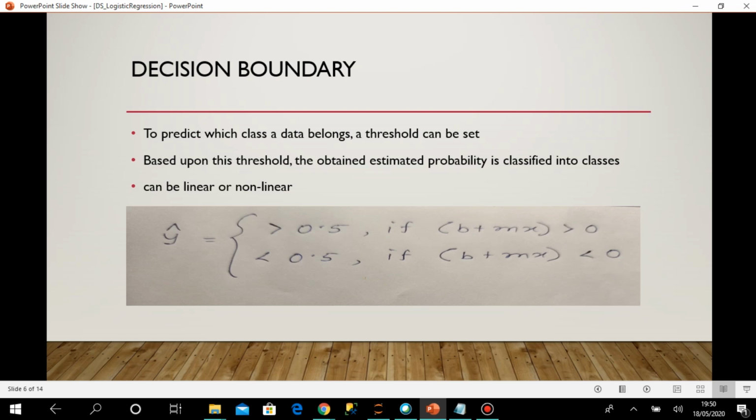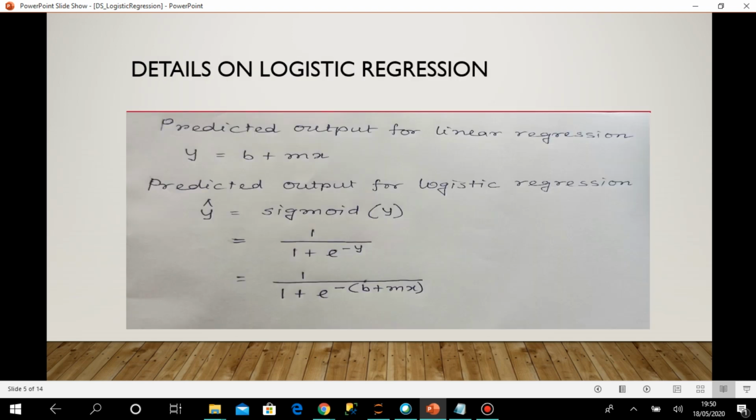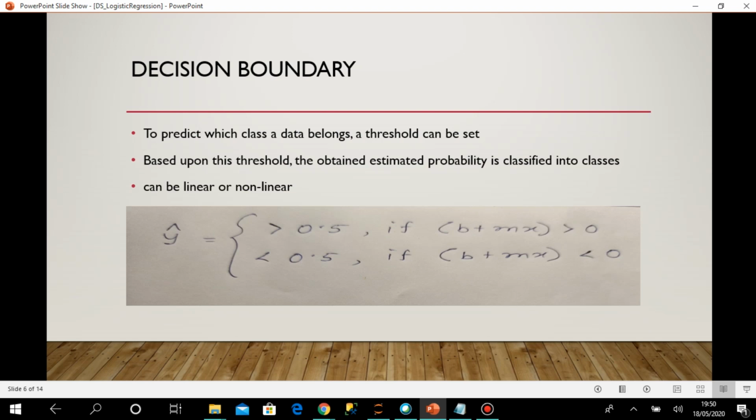Okay, now decision boundary. So this is another concept. You understood that whatever value we give here for b plus mx, the y hat value will range from 0 to 1. Now the problem is that when I get some probability, I have to decide, if there are two possible classes, which class this particular input belongs to, meaning what may be the predicted outcome. So to do that, we need to decide on some decision boundary.